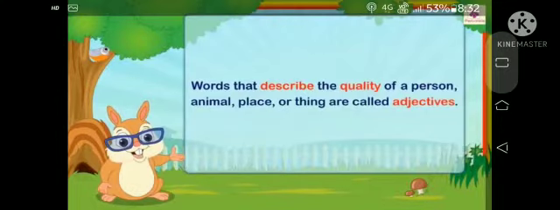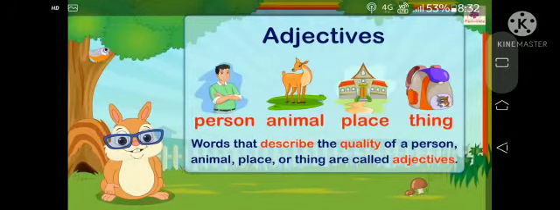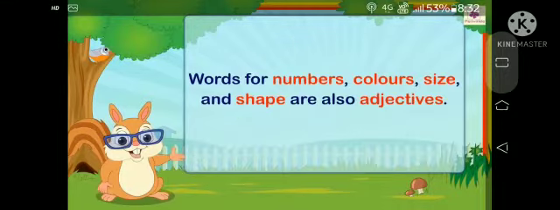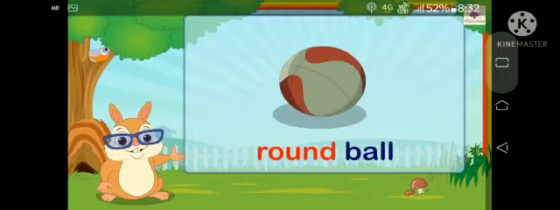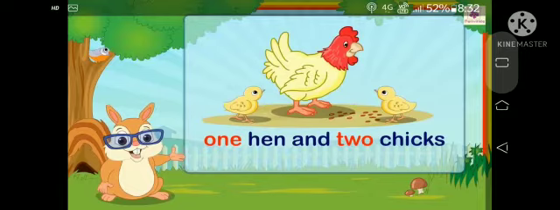Words that describe the quality of a person, animal, place or thing are called adjectives. This I told you earlier. Now see: person, animal, place, thing. Words that describe the quality of a person, animal, place or thing are called adjectives. Now words for numbers, colors, size and shape are also adjectives. See the next one, like green parrot, and the next is round ball. So here green and round are adjectives.